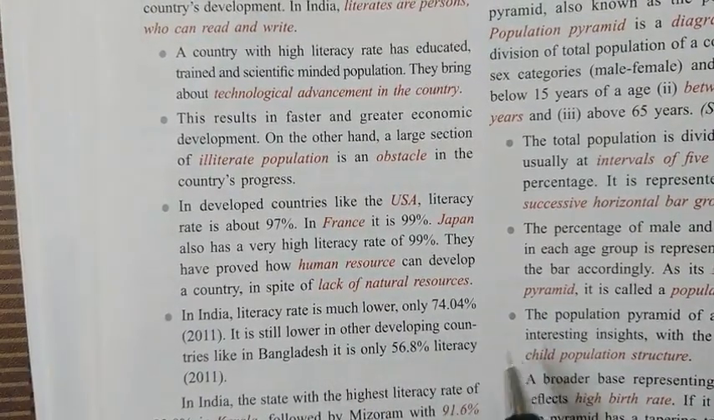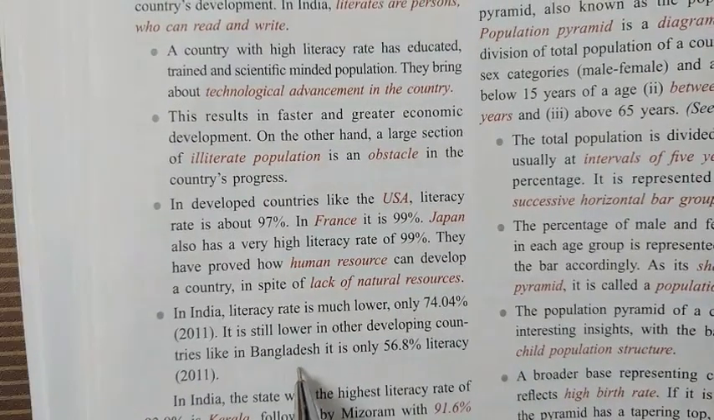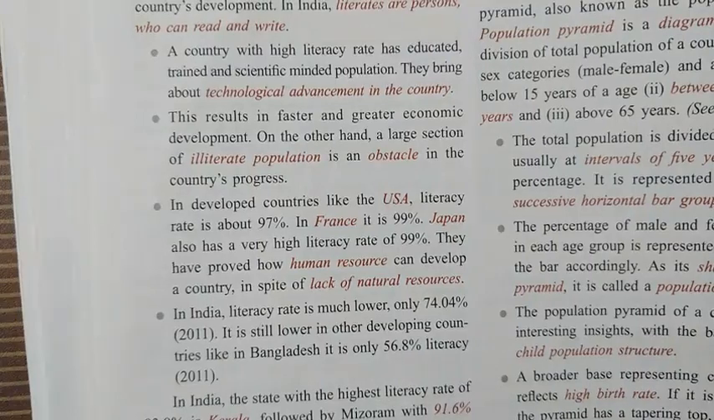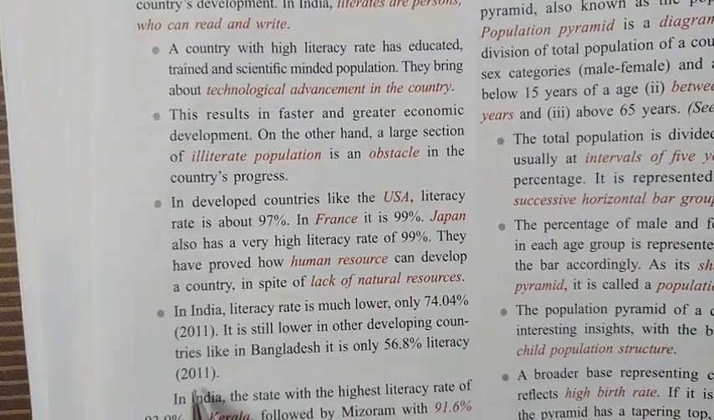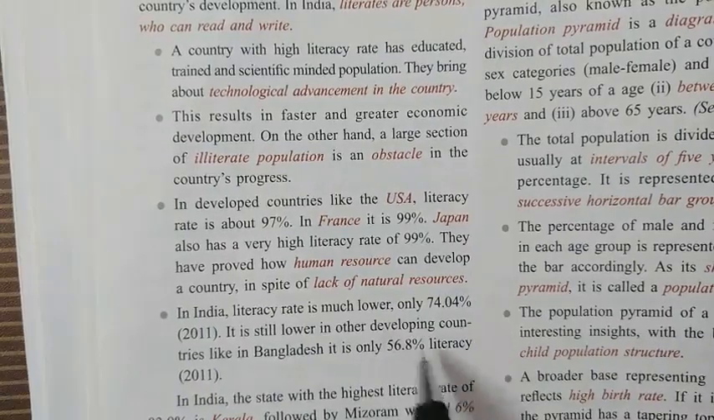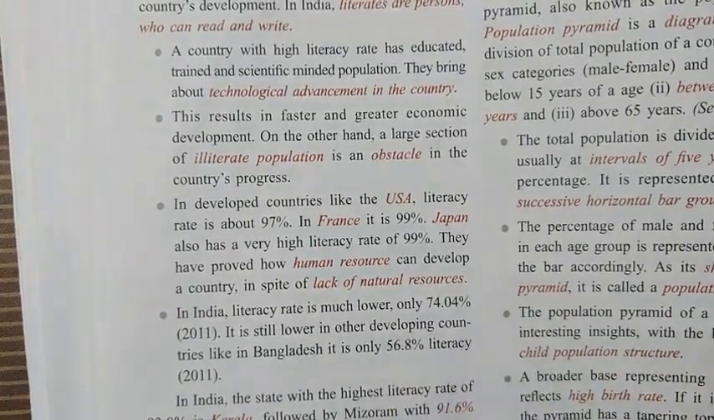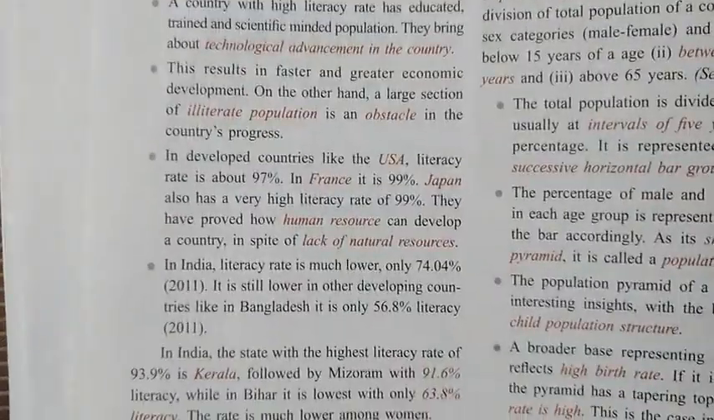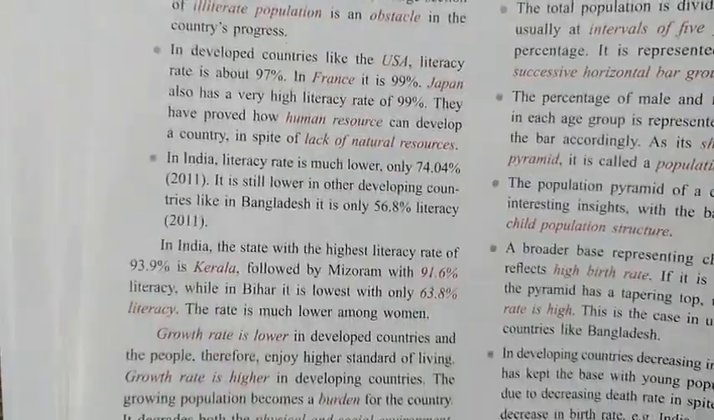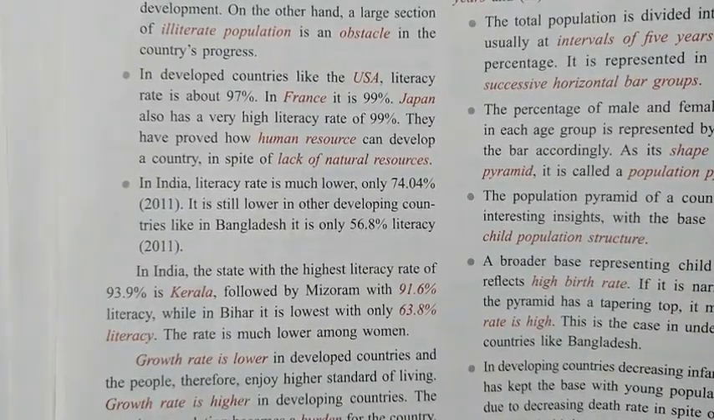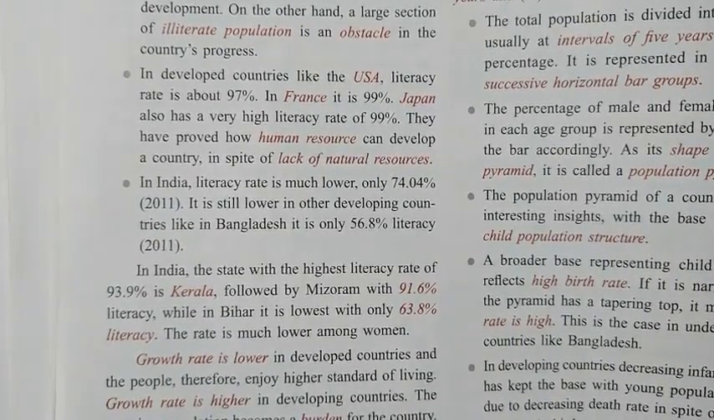Now if you compare it with a country like Bangladesh, look here, in Bangladesh the literacy rate is only 56.8%, according to the 2011 census. That is much less than not only India but also USA, France and Japan. Well, in India itself there is a vast difference. There are some states like Kerala and Mizoram which have a much higher literacy rate.